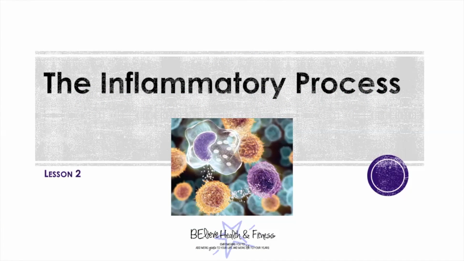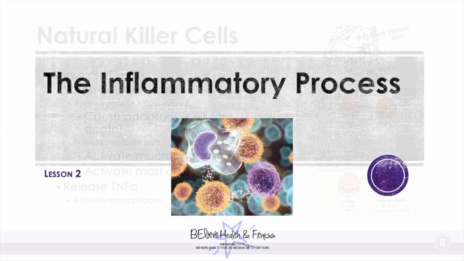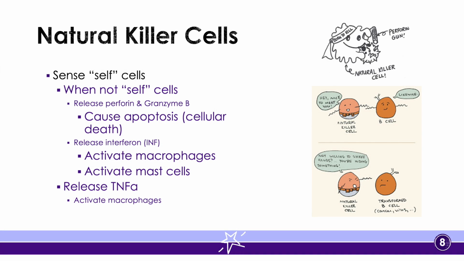Welcome to lesson 2 of your course on the inflammatory process. This lesson is going to cover some of the specialized cells that are involved in the inflammatory process. Okay, so we took a look at our blood vessels and looked at the anatomy of them. Now we're going to start looking at our specialized cells. So, the first one we're going to talk about is our natural killer cells.